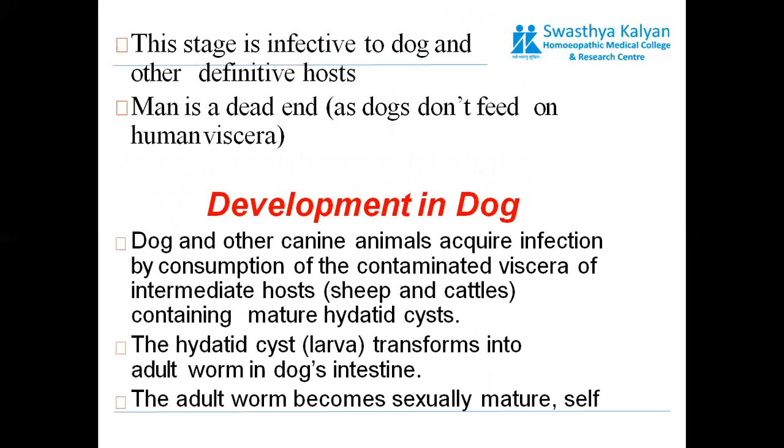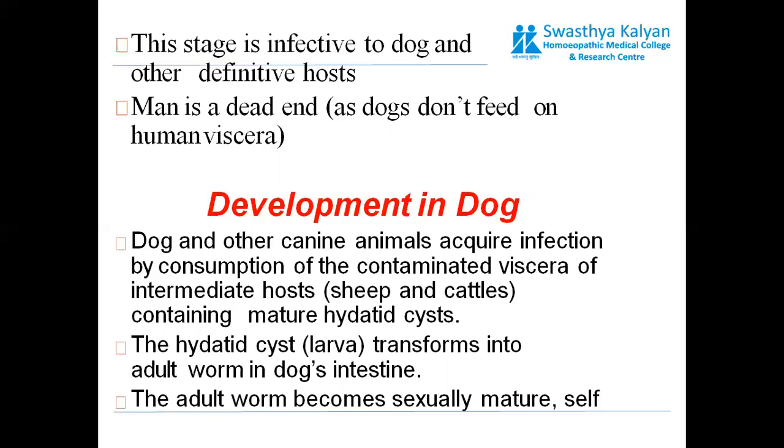This stage is infective to dogs and other definitive hosts, and man is a dead end, as dogs don't feed on human viscera. So usually it is not transferred from man to the next dog. The infective stage is the hydatid cyst stage. Usually this stage is transferred to dogs through sheep and other cattle.